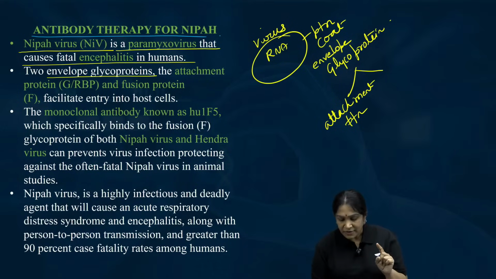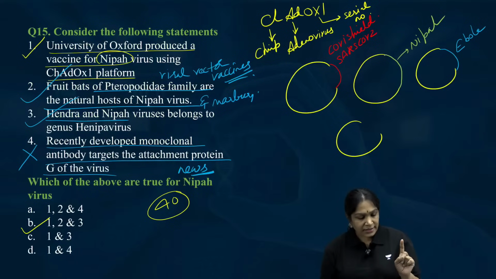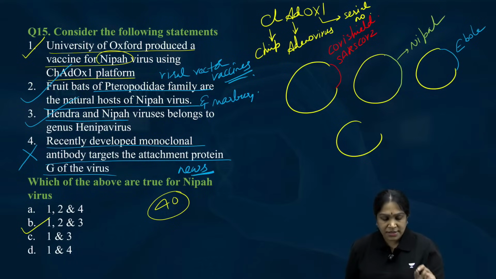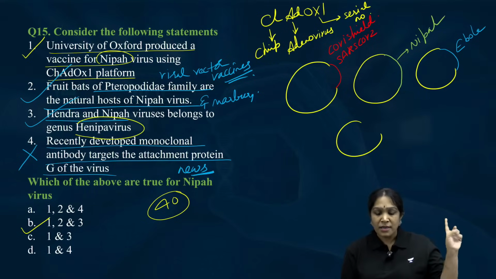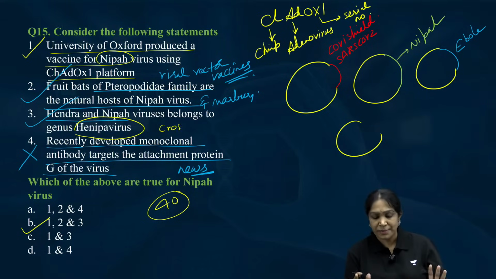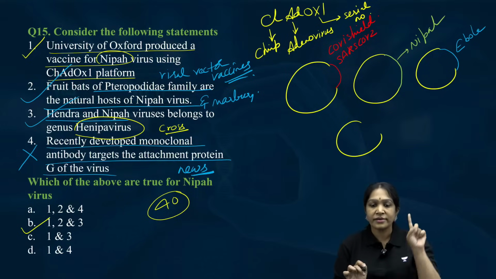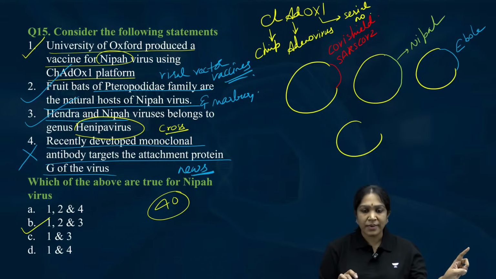And one small correction. I think I told about this Nipah virus for Marburg. Please cross check once, somewhere it got jumbled. Hendra and Nipah virus belong to Nipah virus category. Make that correction. This is not regarding the Marburg virus.